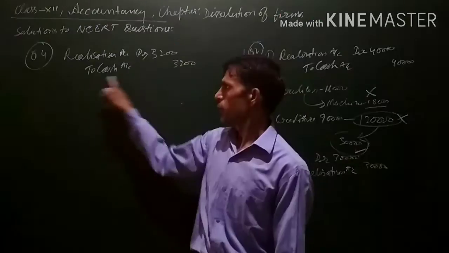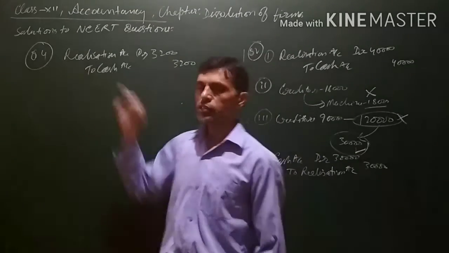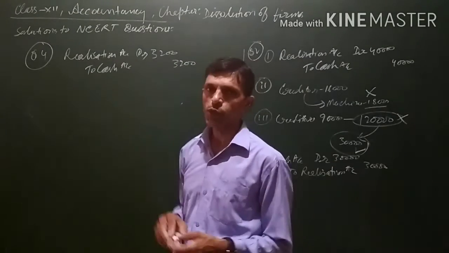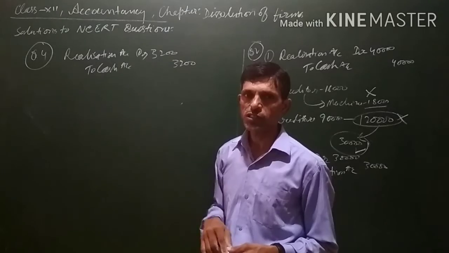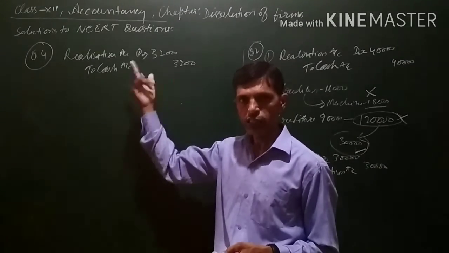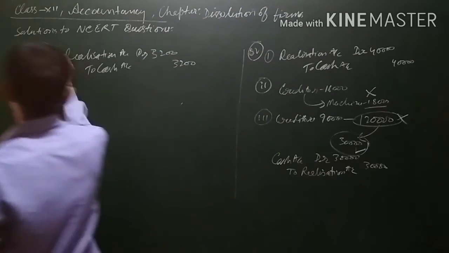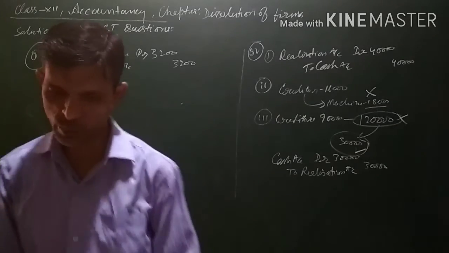Narration: being unrecorded liability paid, because it is a payment. Since it is an expense for the firm, realization account will be debited, and cash will be going out of the business. If cash increases, it is debited. If cash decreases, it will be credited. Now this is for the first one. Now let's see the second question.